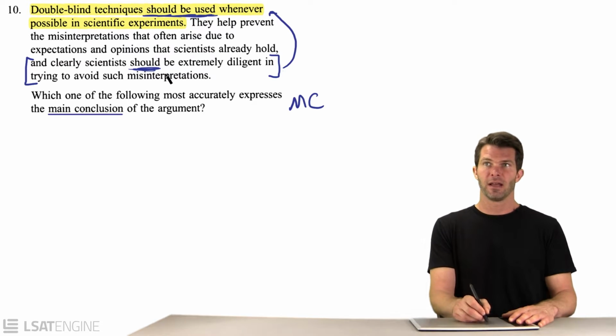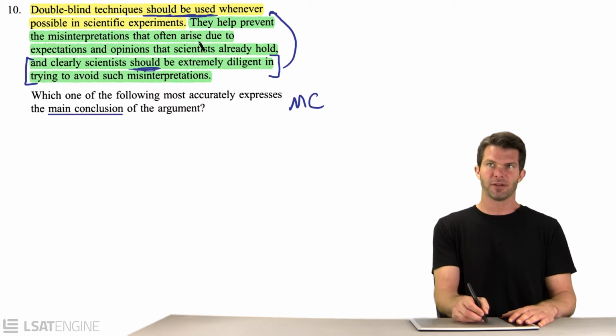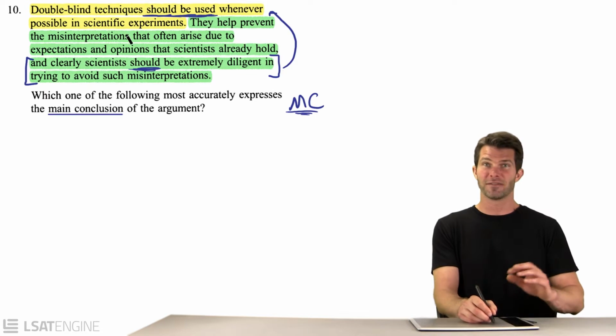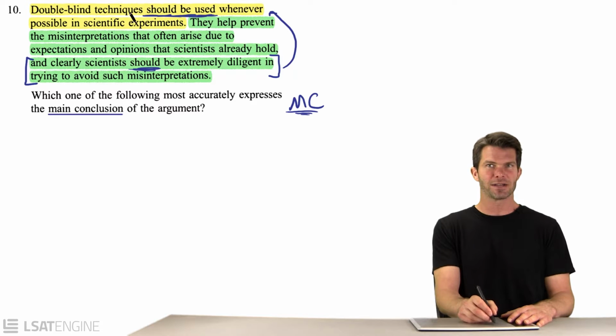Because scientists should try to avoid misinterpretations, and because this technique does that, scientists should use this technique. And so here's a should claim that's not being backed up, but together with this claim in the middle, it backs up our conclusion in the first sentence. And on main conclusion questions, you really ought to consider the first sentence as a viable candidate. They love to try and hide the conclusion up there. So let's go ahead and check out the answer choices.